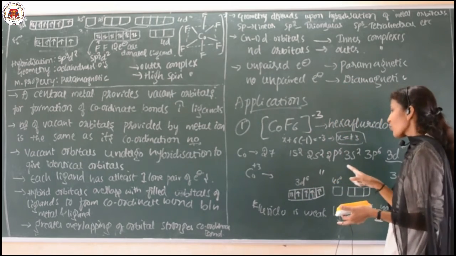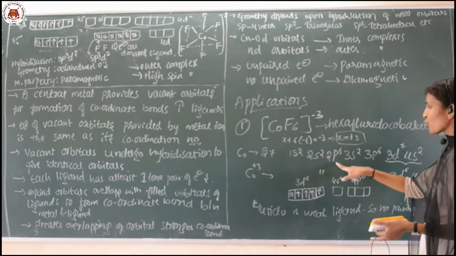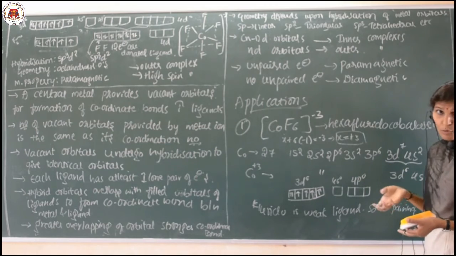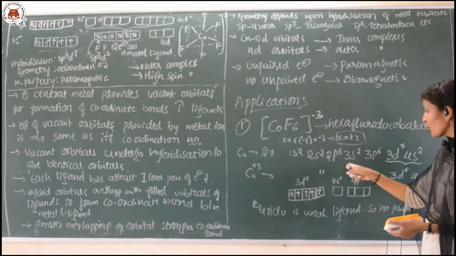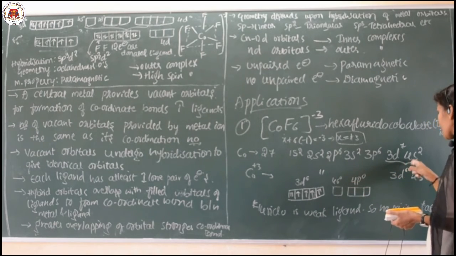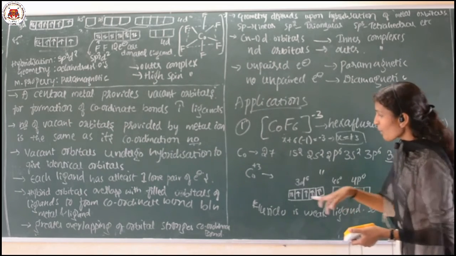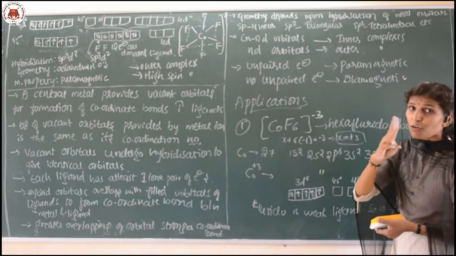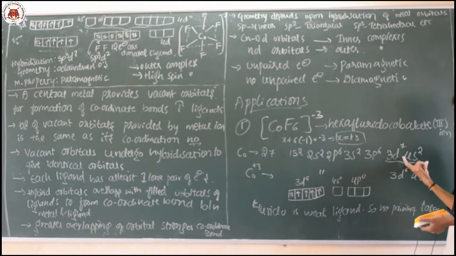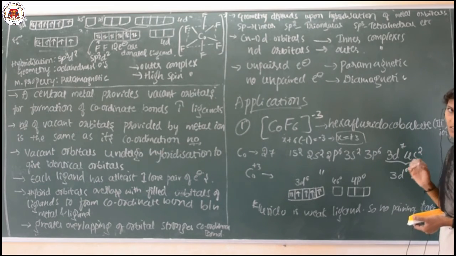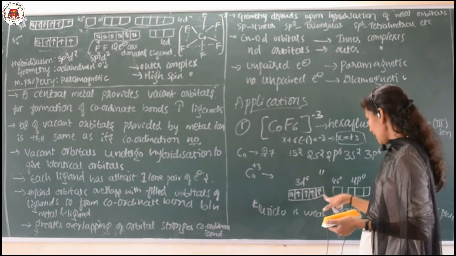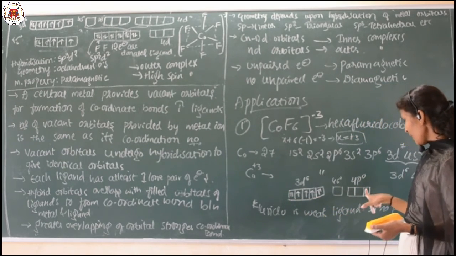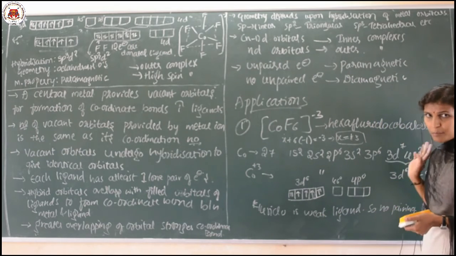So, what will be the configuration? Previously it is 1s2, 2s2, 2p6, 3s2, 3p6. In some books they directly write argon up to this, and here it will be 3d7 and 4s2. But when it is in the +3 form, 3 electrons should be removed. Those 3 electrons are removed from here: 4s will be completely 0, and 3d will be 3d6. So, these are arranged like this: 3d6, 4s 0, 4p, and 4d is also there, but it is empty.